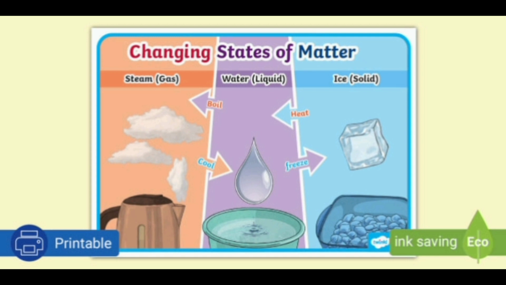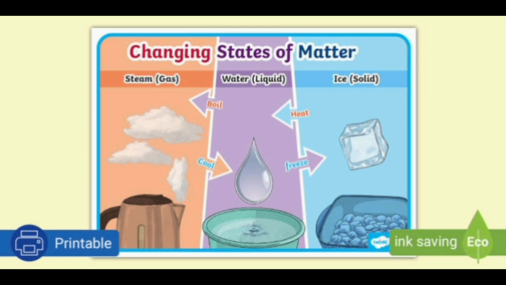In the same way, when we cool down the steam, steam will become water, and when we cool down water, it will become ice. So here, when we change the temperature of the substance or the matter, it changes its state. How does this change take place? By increasing or lowering the temperature.